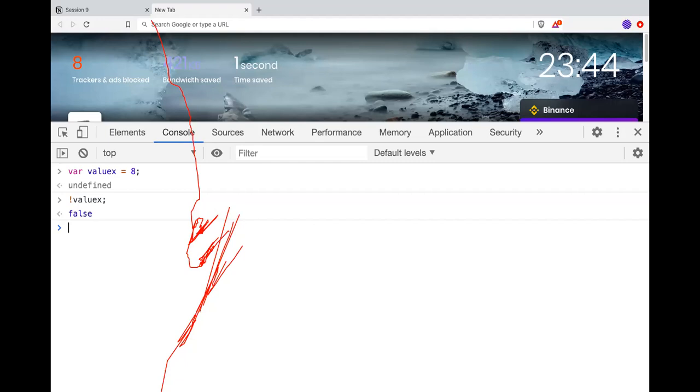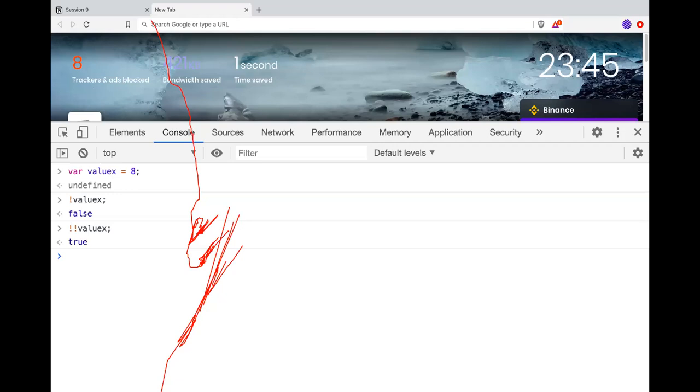So what is the evaluation of value x? Is it truthy or falsy? It's truthy, then it is converted into falsy by the negation. The moment you add an exclamation, JavaScript first converts the truthy value into true, and the inversion of true is false. That is why it shows false. If you want to do explicit typecasting in JavaScript, just add a double exclamation.